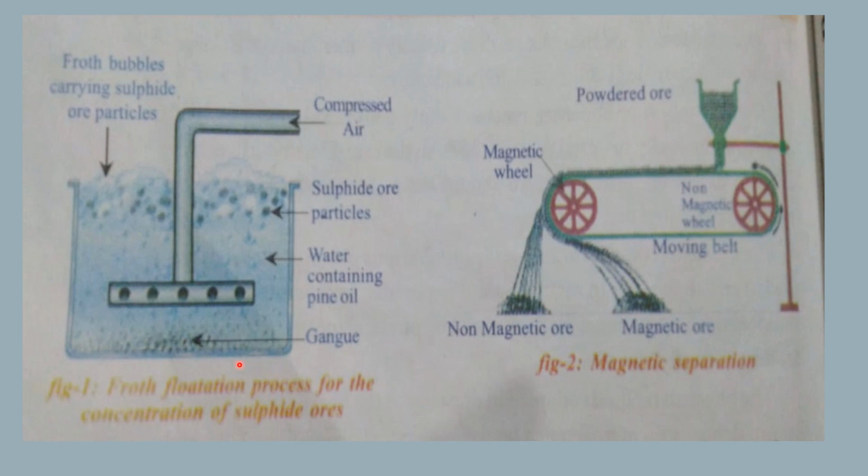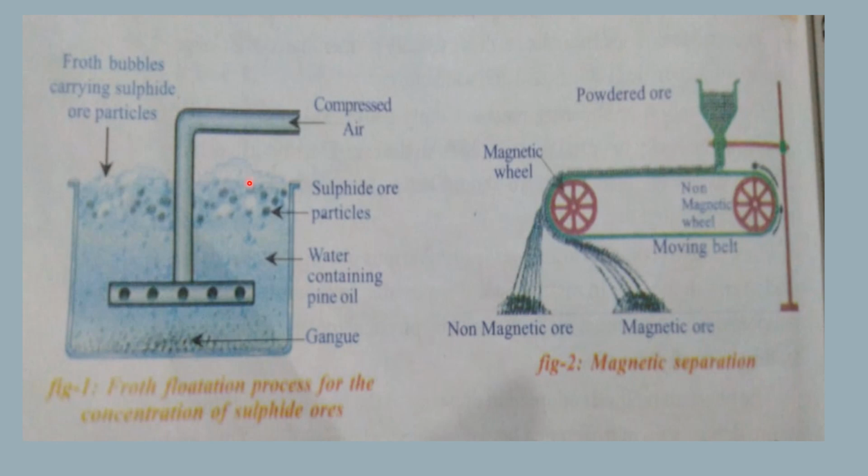So the first figure is about the froth flotation process. So this is the flotation cell, the froth flotation cell, which is like a beaker, and in this flotation cell, the ore particles which are powdered are mixed along with the water and kept in it, and into this pressure is exerted using this compressed air.